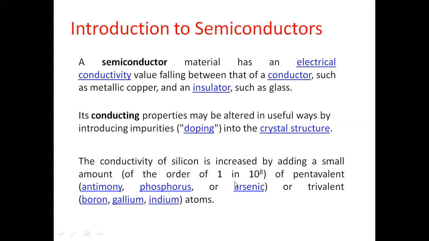Everybody should understand that. Now when it comes to adding impurity, there are different types of impurities. For example, there is something called pentavalent impurity. Everybody should be able to see the pointer that I am moving on the screen. So there are two types of impurities: one is pentavalent impurity, the other is trivalent impurity. Examples of pentavalent impurities are antimony, phosphorus, arsenic. Trivalent impurities are boron, gallium, indium. These are the pentavalent and trivalent impurities which we add to a semiconductor to vary the conductivity of the material.